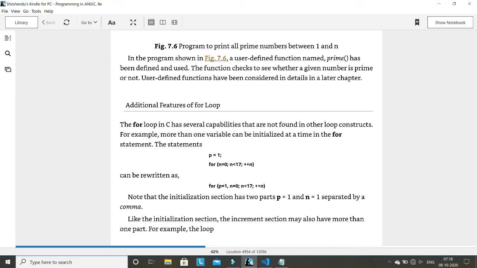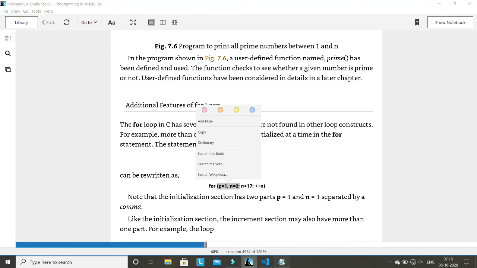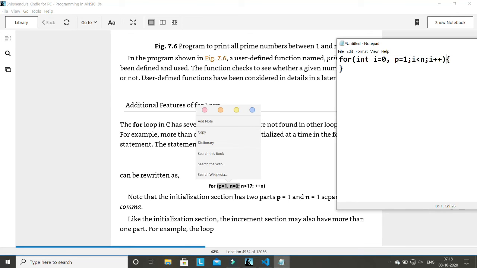For this, the additional thing we are using is a comma here. So this entire part is the initialization part, and now the condition part, and that is the increment decrement part. The same thing is possible in increment decrement also. You can use two variables here. Suppose i plus plus and p plus plus. This is also true. This entire part is the increment decrement part, this is your condition part, and this is your initialization part. This is possible in for loop.